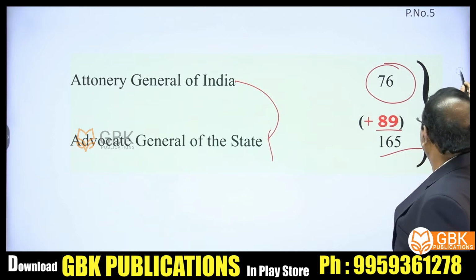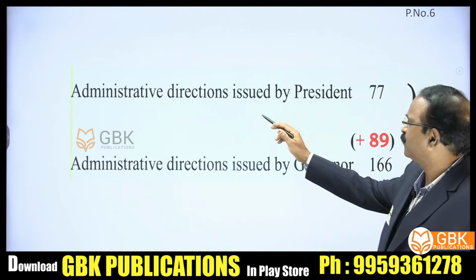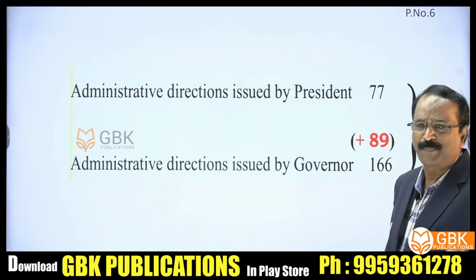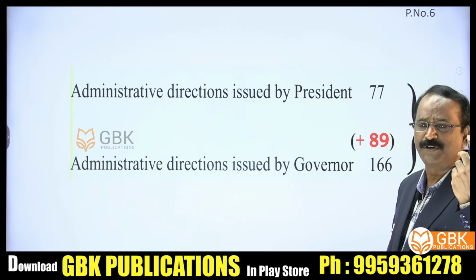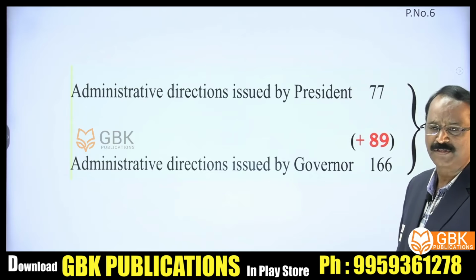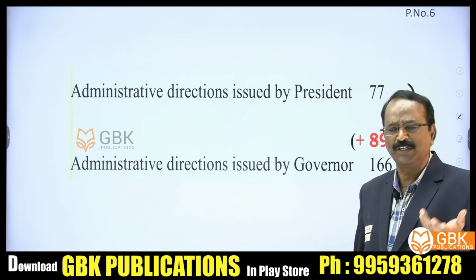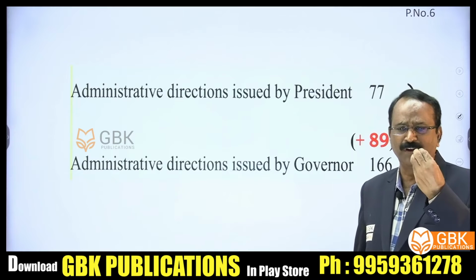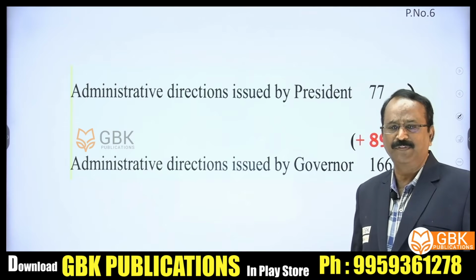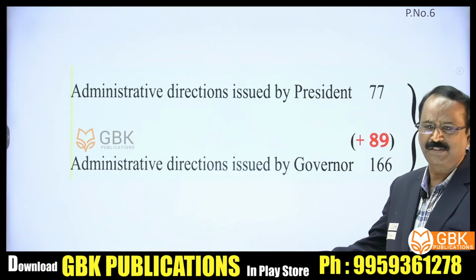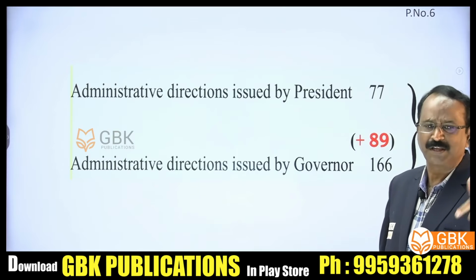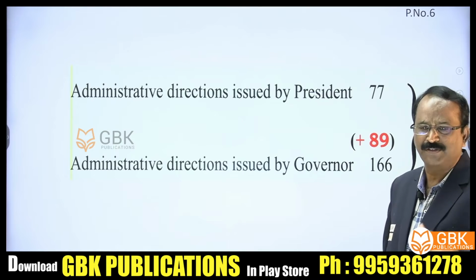Next, another example. Administrative directions issued by the President. It is the President of India issuing administrative directions, making the rules and regulations for the convenient transaction of the business of the various ministries. And that is Article 77. In the state also, it is the Governor who issues all the administrative directions.